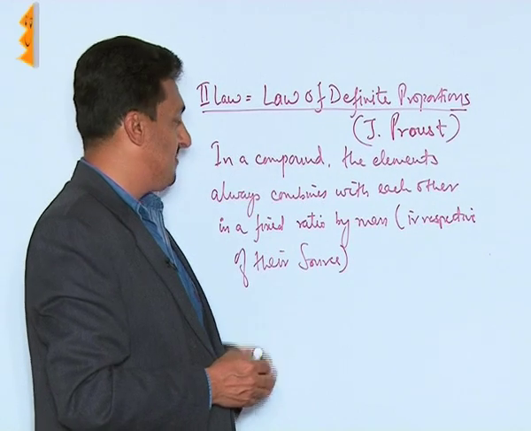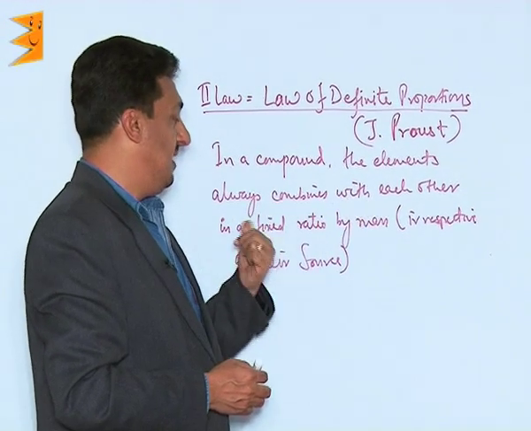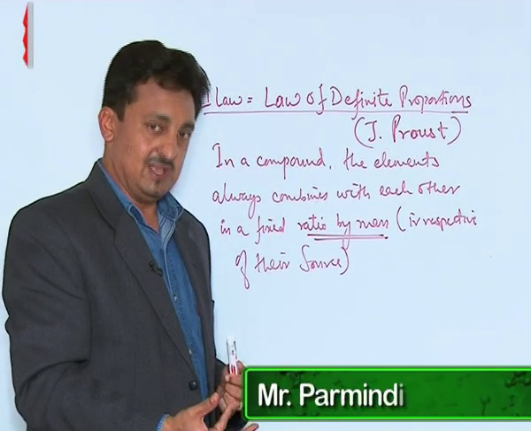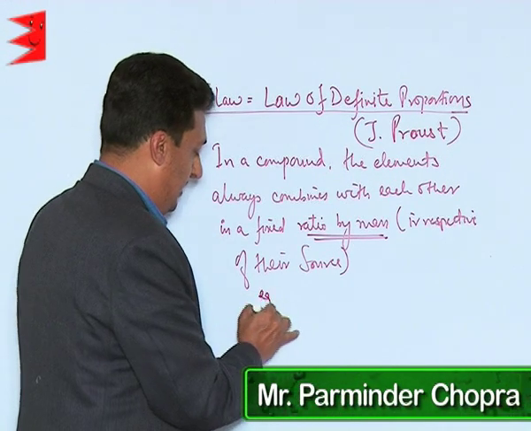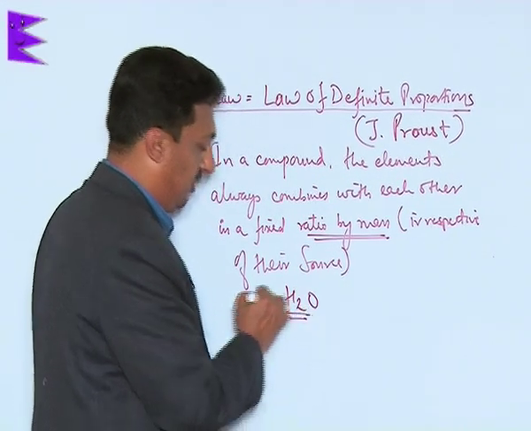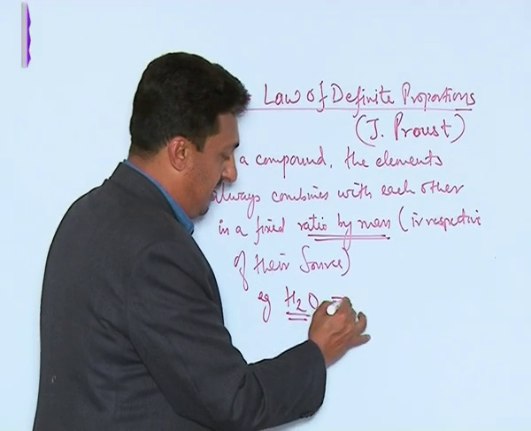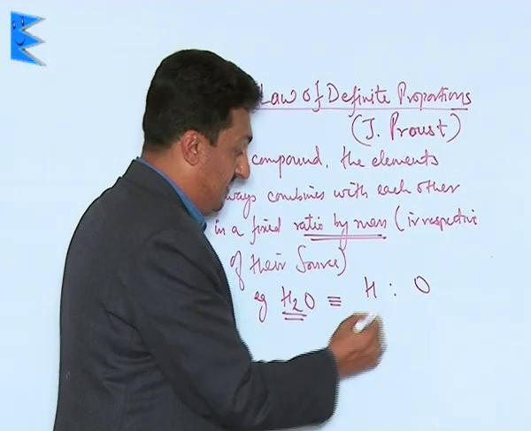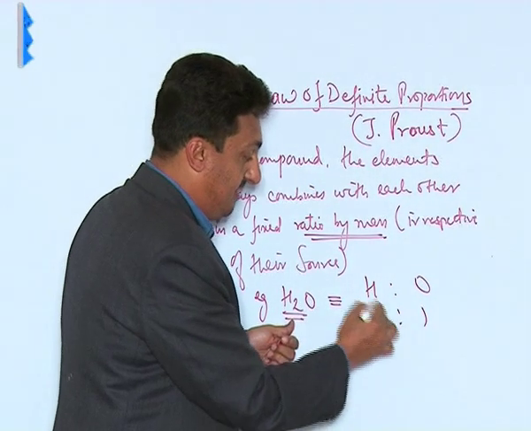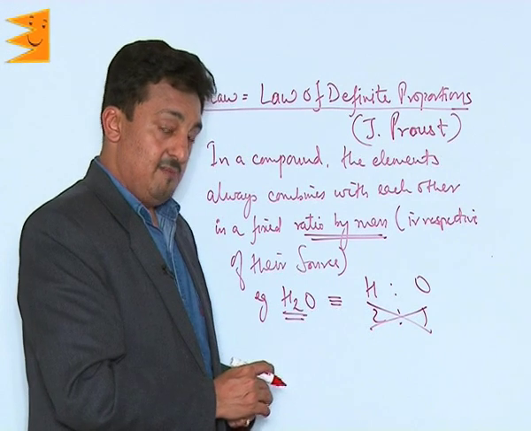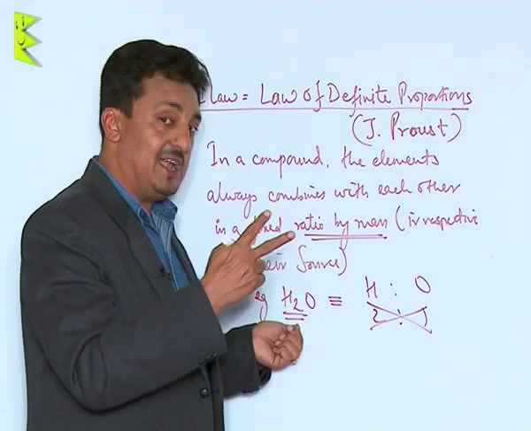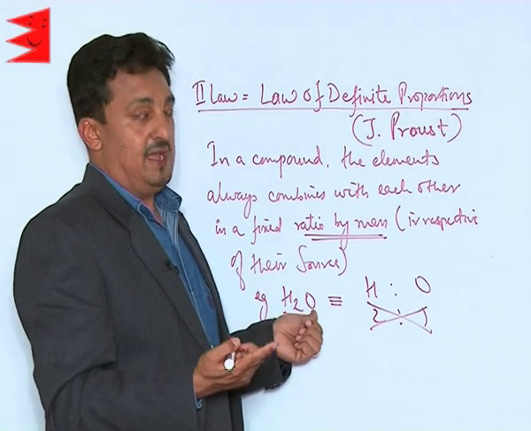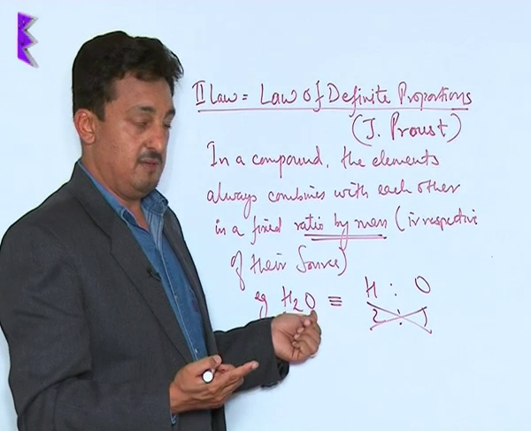In a compound, the elements always combine with each other in a fixed ratio by mass. Remember, the ratio is always taken in terms of the mass. We can take a very simple example to understand, the example of water. It has hydrogen and oxygen. And it's not the 2:1 ratio. Please remember, it's not the ratio 2:1, because the 2 here means there are 2 atoms of hydrogen in one molecule, and there is actually 1 atom of oxygen in the molecule of water.